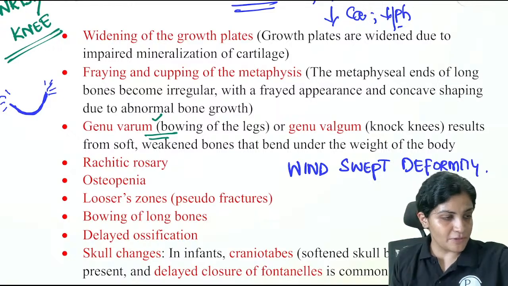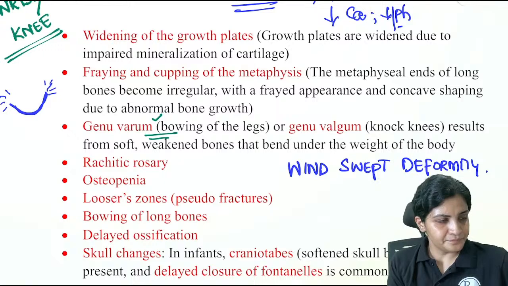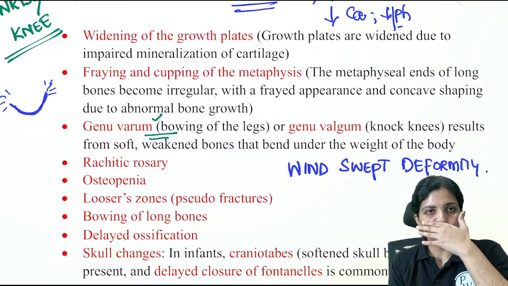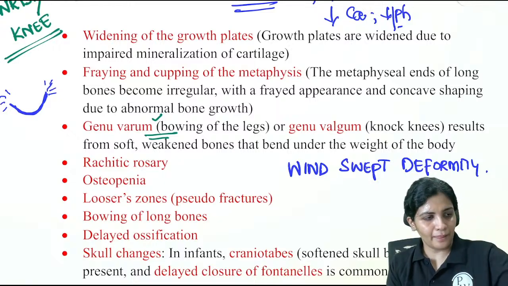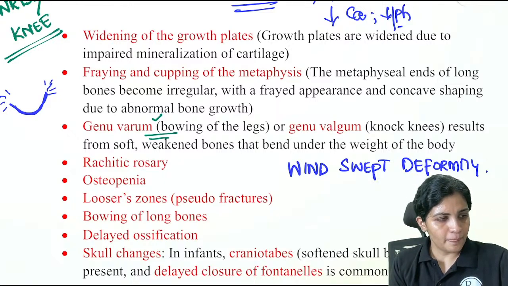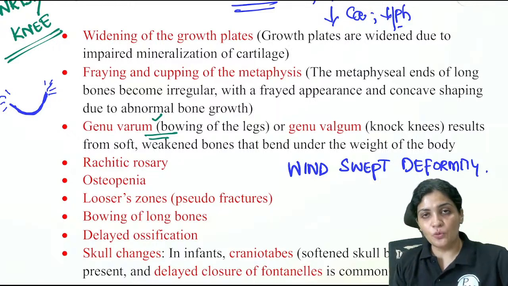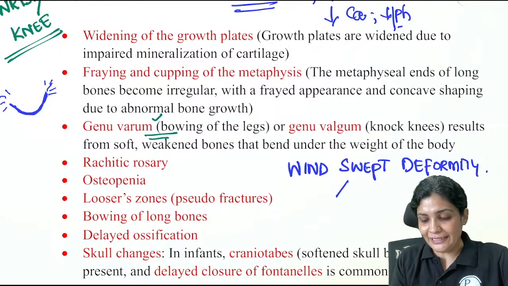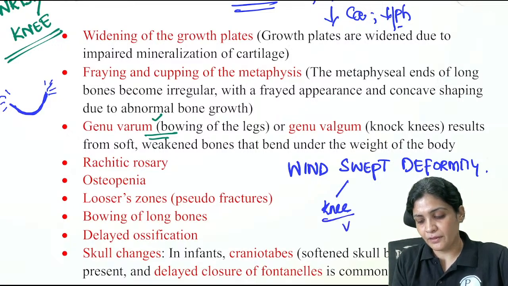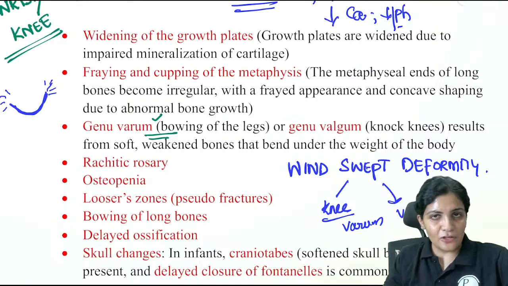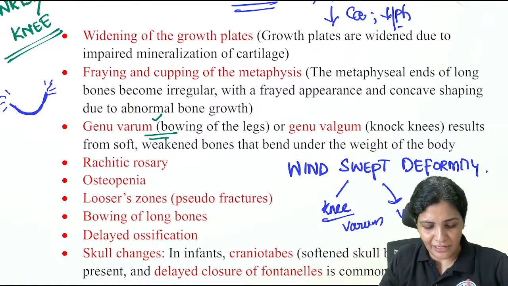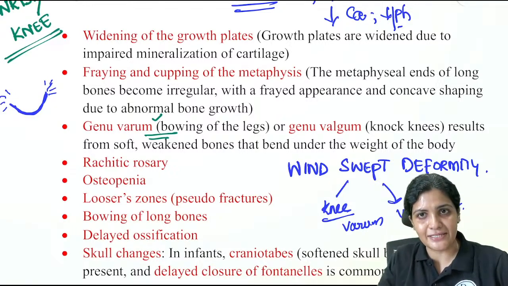Somebody can answer windswept deformity? Yes, very good. Both genu varum and genu valgum. So in one knee there is genu varum, and in another knee there is genu valgum. So where you see this example of windswept deformity, we are learning it under rickets. So first example would be rickets.